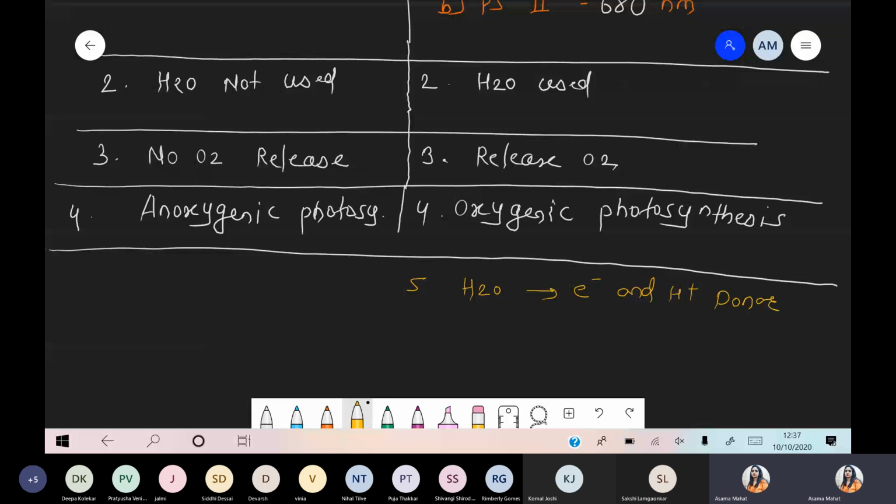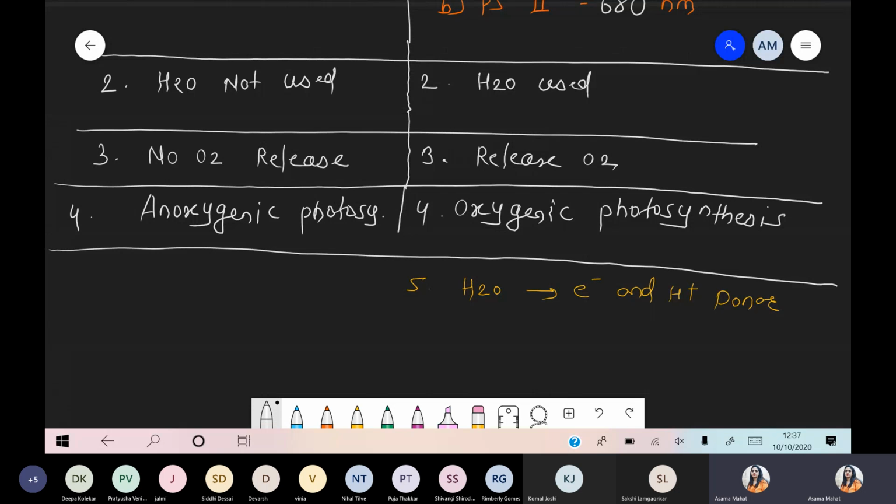Electron and the proton donor, because now what happened when we discuss the photosynthesis, energy is absorbed by the chlorophyll pigment, now it is transferred to the reaction center, and from the reaction center that energy is circulated throughout the photosystem, means just absorption of the light. तो यहाँ पे क्या generate होगा? Definitely water undergoes lysis, and they are responsible for generation of the electron, as well as generation of the proton. So definitely with the help of electron and the proton, that energy gets transferred, and that's why there is synthesis of ATP, as well as synthesis of the molecule NADPH as an energy source. So water acts as an electron and the proton donor.